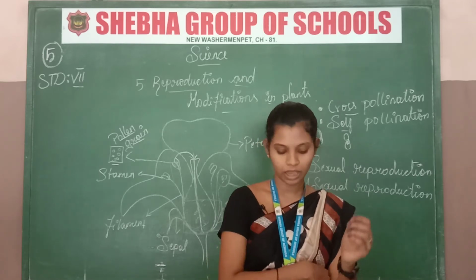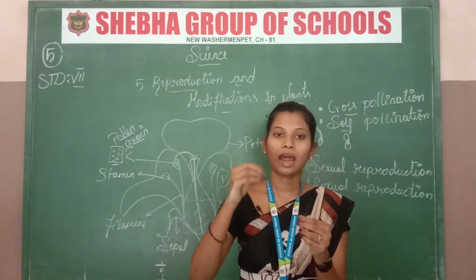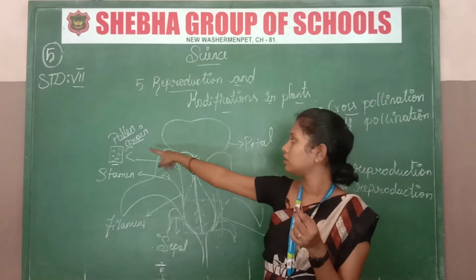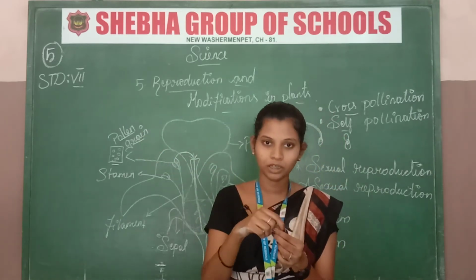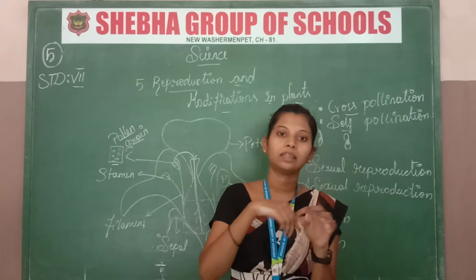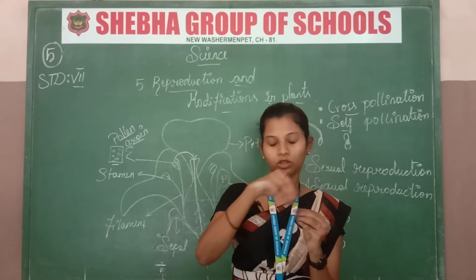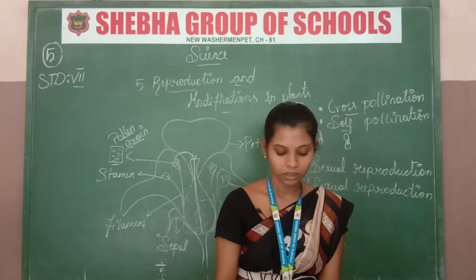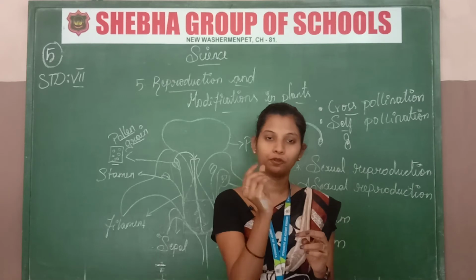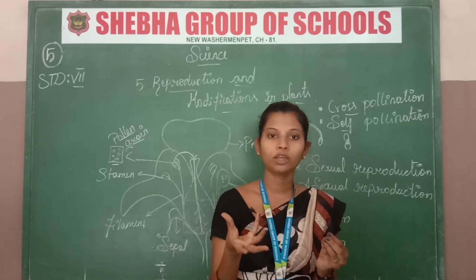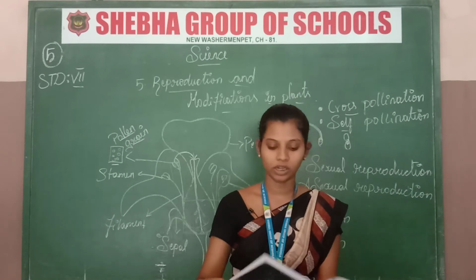They take the male flower and rub the pollen grain, which is in the stamen, into the female flower, and then tie it up with a plastic bag. After a few days the bud of the fruit will grow up and we will get a pumpkin. This is artificial pollination.